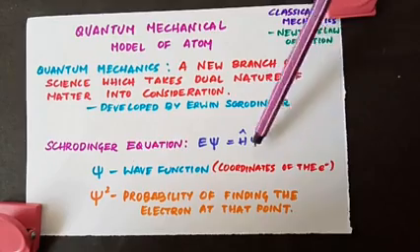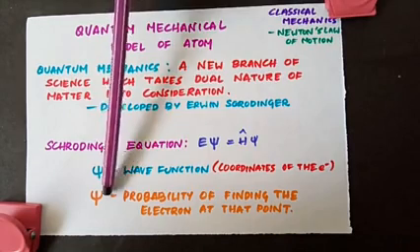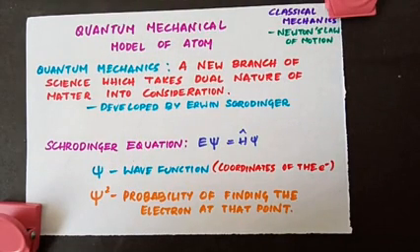Same way here, psi has no physical significance, meaning any meaning, but psi square gives you the probability of finding the electron at that point. Just like how square of amplitude gives you the intensity, the square of psi gives you the probability of finding the electron at a point. So from the value of psi square at different points within an atom, it is possible to predict the region around the nucleus where the electron will most probably be found. So psi square tells you where you can find the electron at the maximum level.